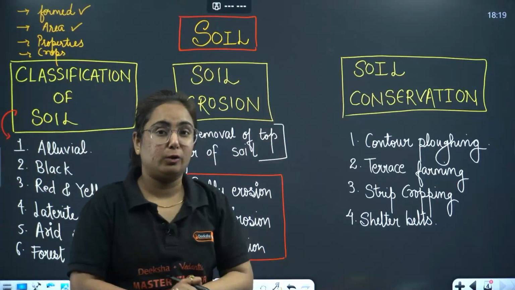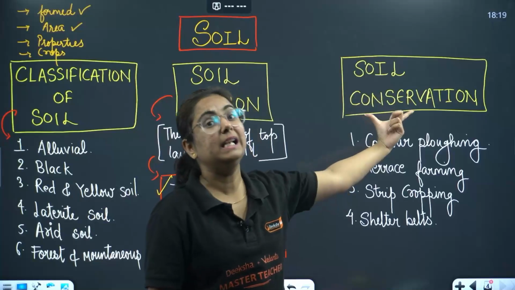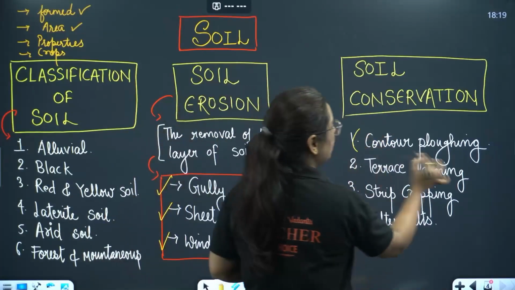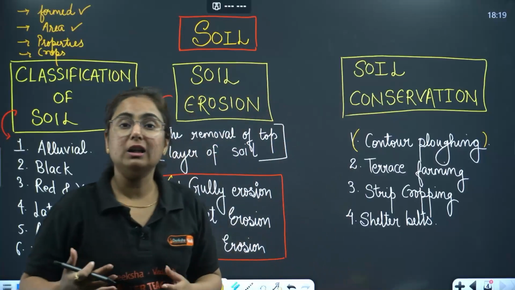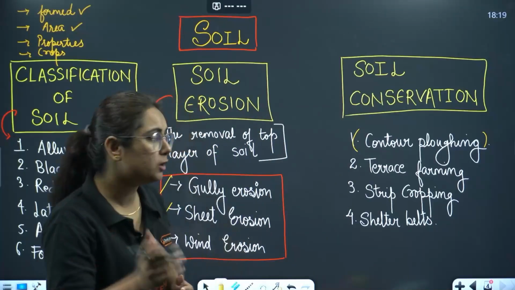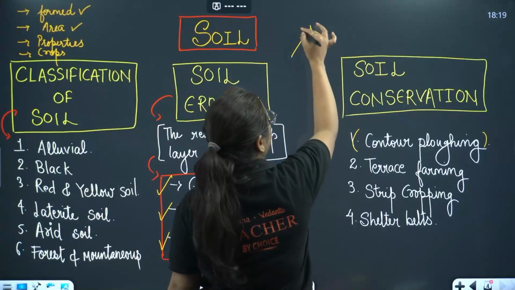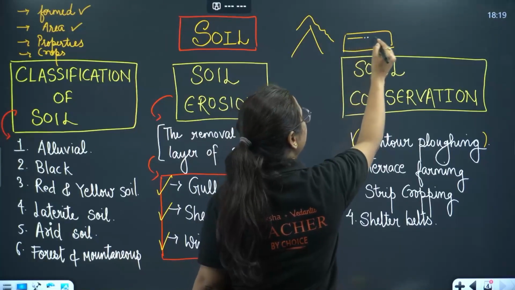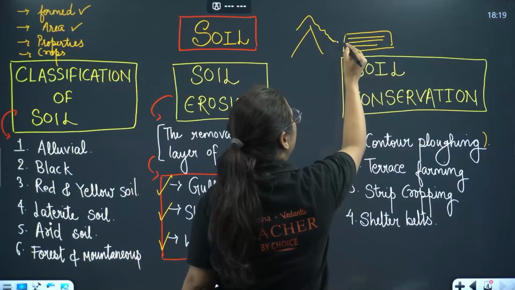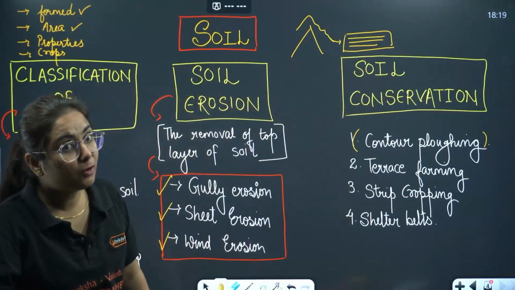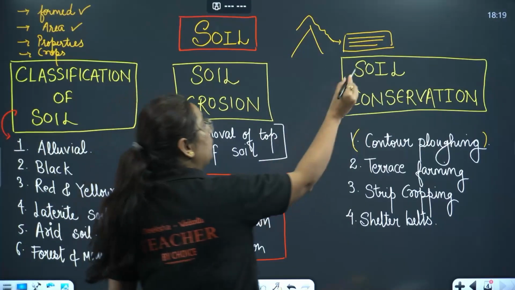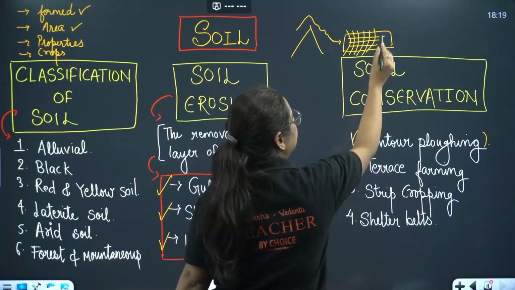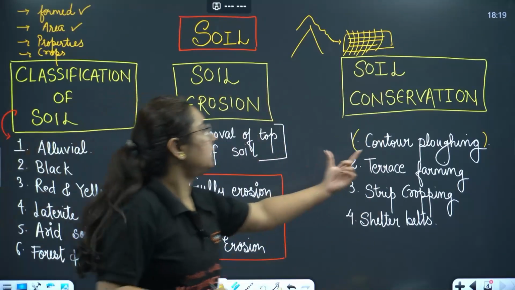If there is soil erosion, then we should focus on soil conservation. Steps to do soil conservation: contour plowing, that means plowing along the lines of flow of water. Like if we talk about this, there is a mountain and from here the water is coming. You have an agriculture field around it, and if you plow the land in this direction, don't you think that this will facilitate the flow of water? Yes. So what you will do, you will contour, you will plow like this. Get it? This is contour plowing.